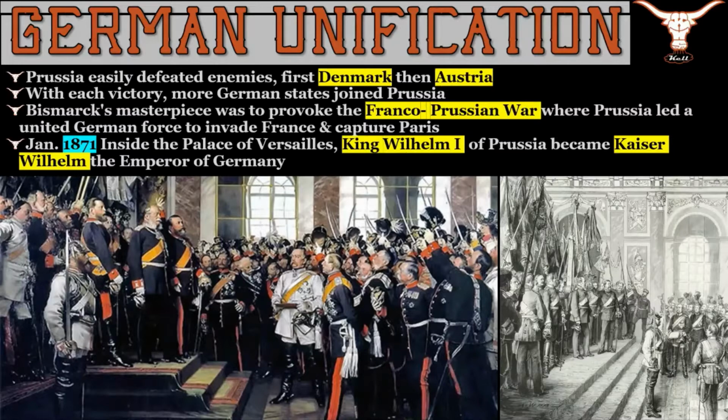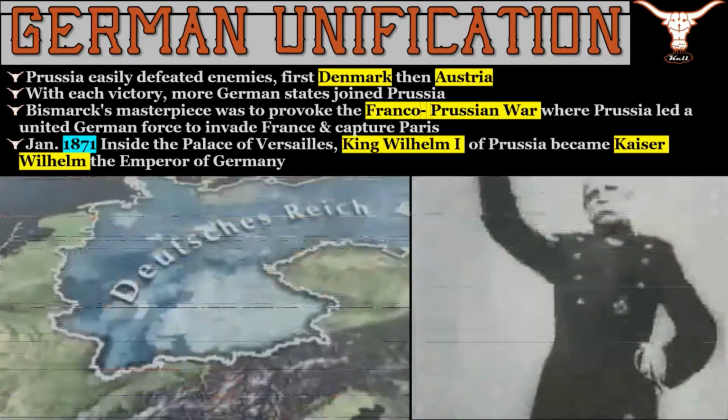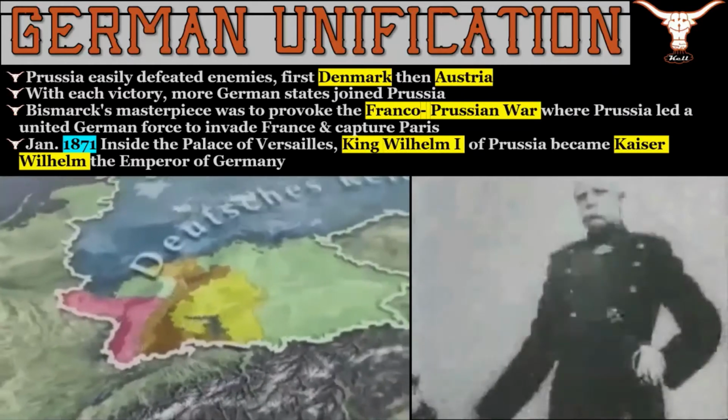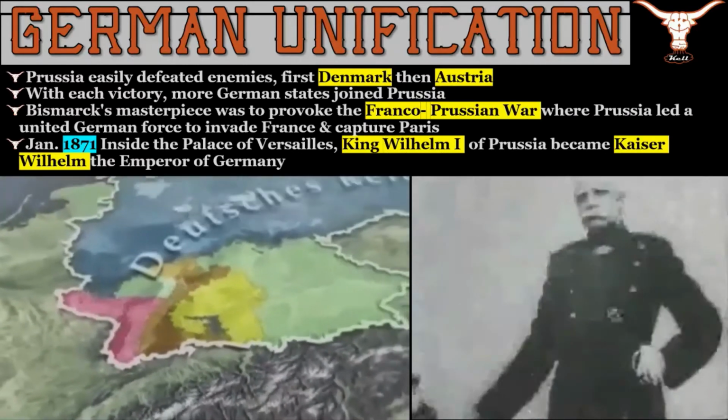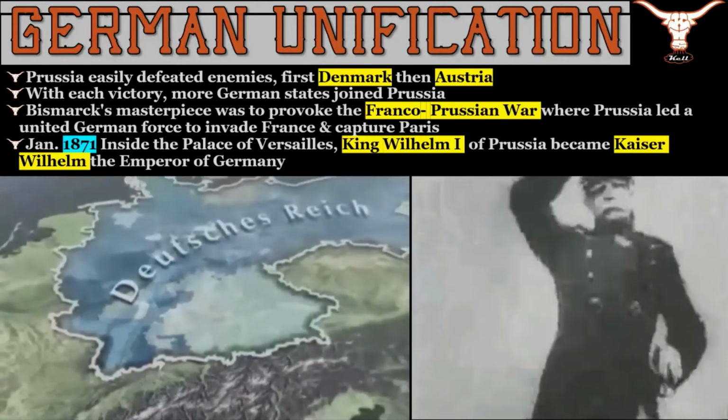Bismarck's masterpiece, though, was to provoke the Franco-Prussian War, where Prussia led a united German force to invade France and capture Paris. In January of 1871, inside of the Palace of Versailles, King Wilhelm I of Prussia became Kaiser Wilhelm, or the Emperor of Germany.